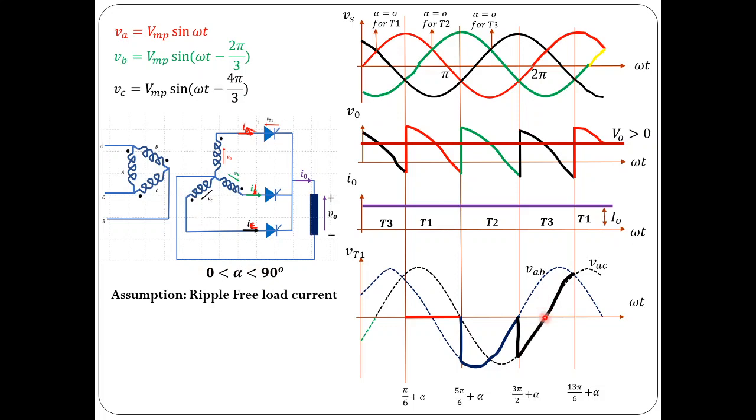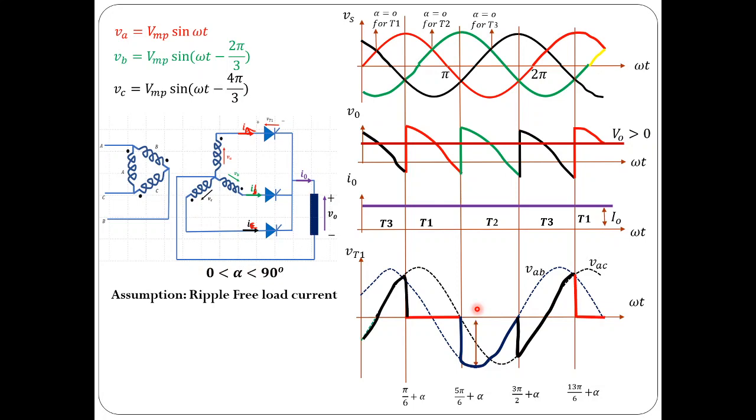One has to ensure that the thyristor regains its blocking capability before this instant. At this instant, that is at 5 pi by 6 plus alpha, thyristor 1 current becomes 0, that is, current is shifted from thyristor 1 to thyristor 2. Thyristor current became 0 at this instant, and once it became 0, immediately reverse voltage is applied. So this is the instant where the commutation process is started. As long as the thyristor voltage is negative, this is the time allowed, the period allowed by the circuit to turn off the thyristor. So this is known as the circuit turn off period.